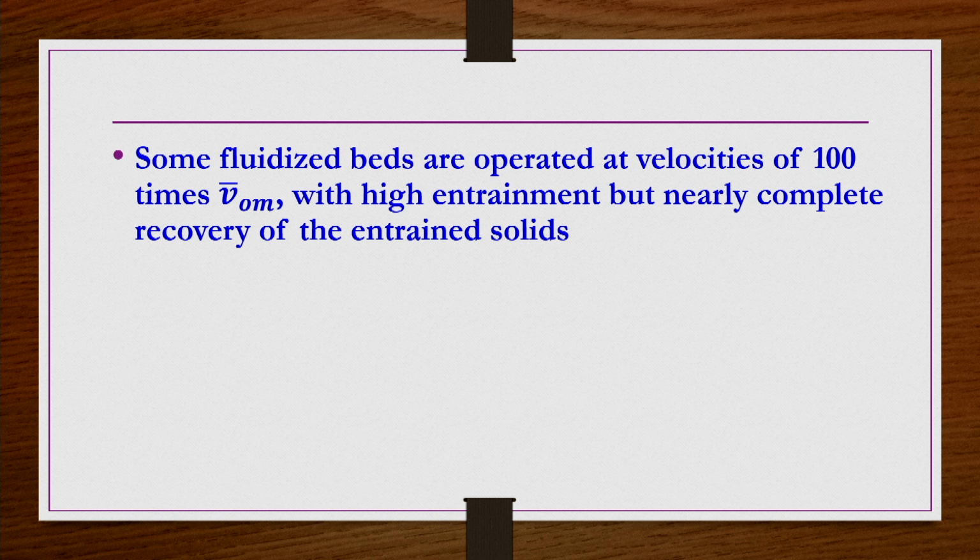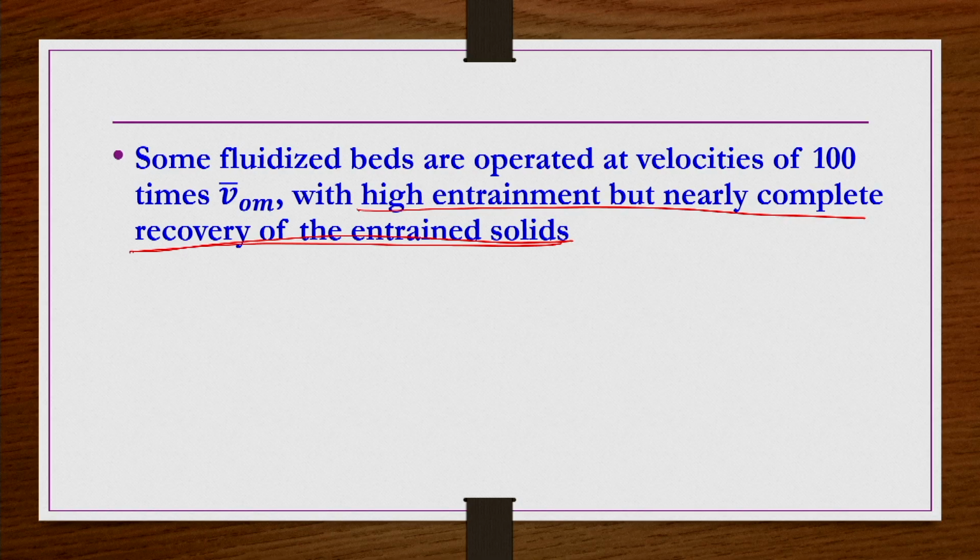So, some fluidized beds are operated at velocities of 100 times the minimum fluidization velocity with high entrainment, but nearly complete recovery of the entrained solids. Sometimes, if you are not worried about the entrainment of the solids because you are able to recover them and send them back to the bed, you can have a circulating fluidized bed. So, under such conditions some fluidized beds are even operated at 100 times the minimum fluidization velocity, provided the flow is under laminar flow conditions. Remember, we are doing all this under laminar flow conditions.